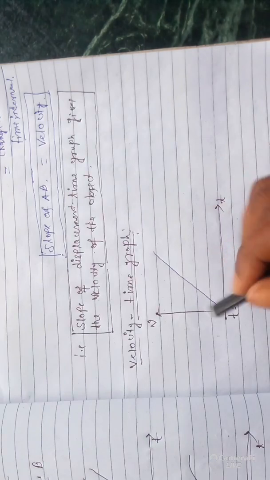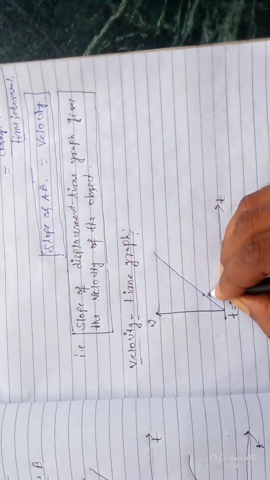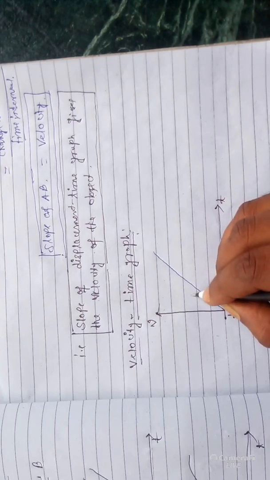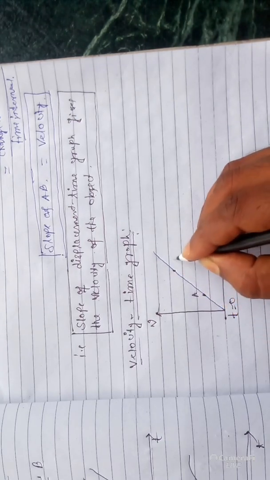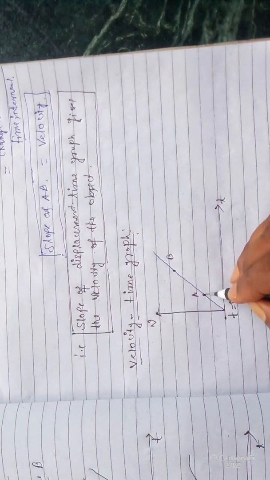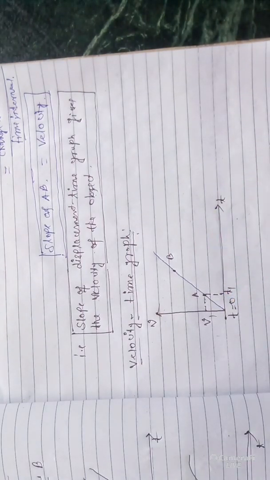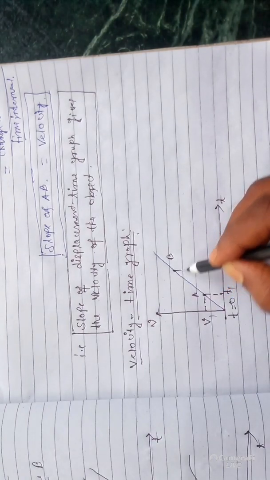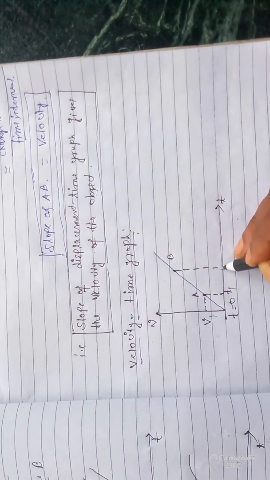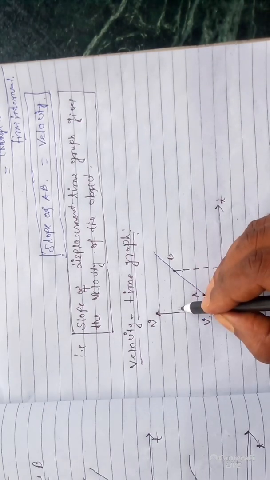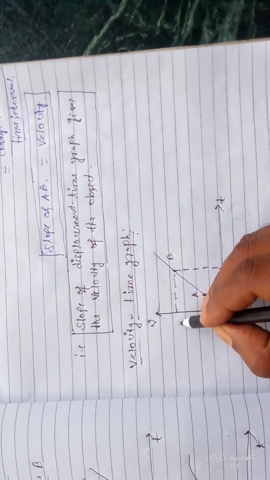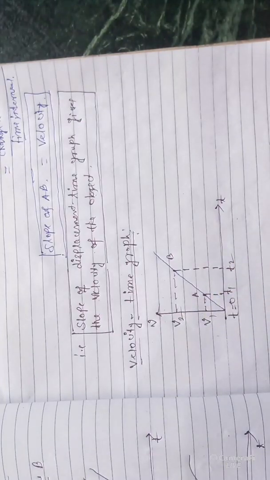Similarly, if you take 2 points along this motion, this point is A and this point is B. At time t1 the corresponding velocity is v1. At point B, the time is t2 and the velocity is v2.